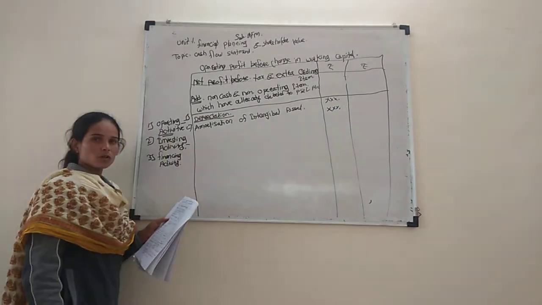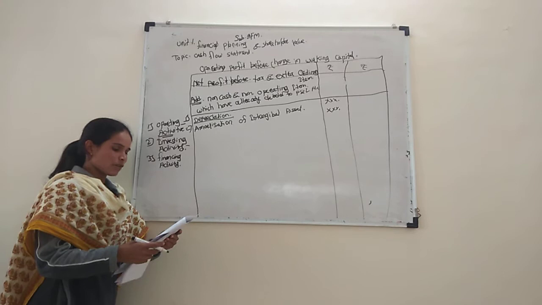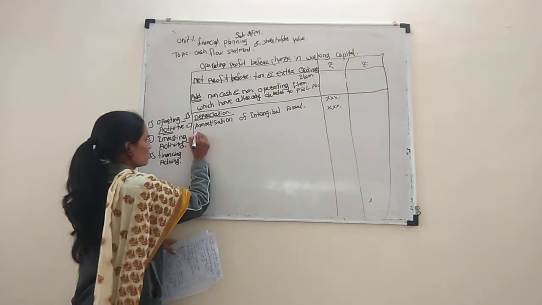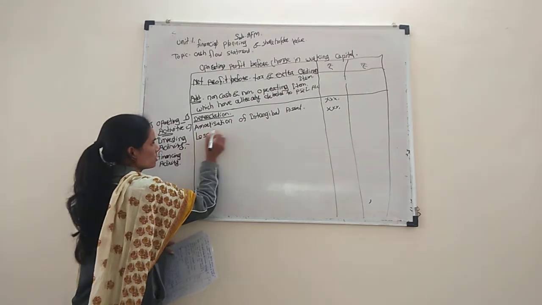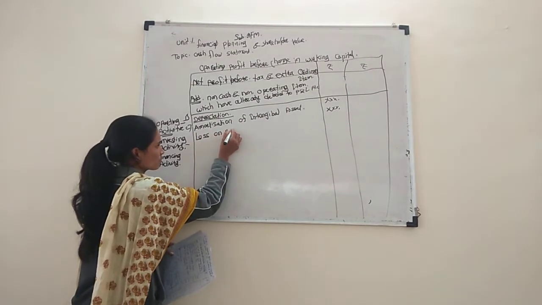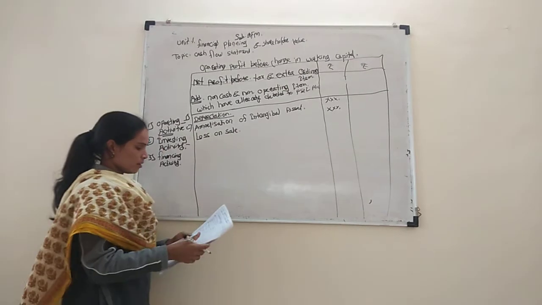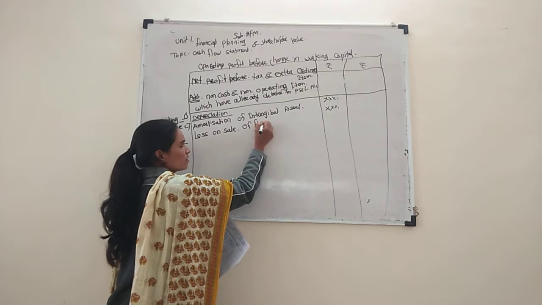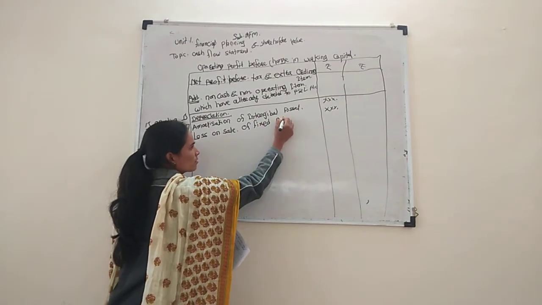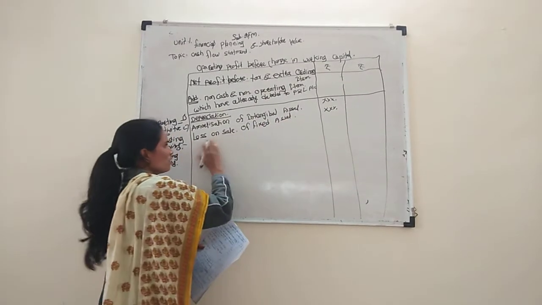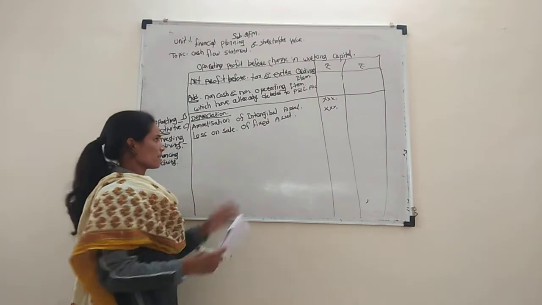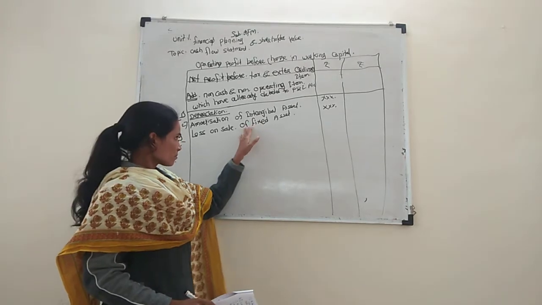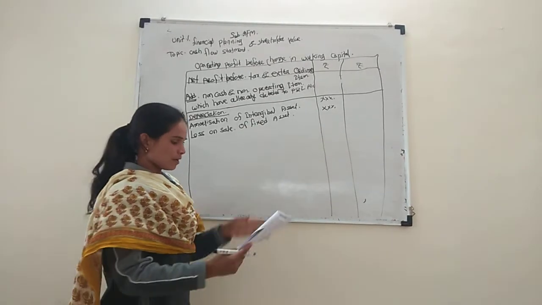And next one is loss on sale of fixed asset. Fixed assets are, for example, land and building, plant and machinery.